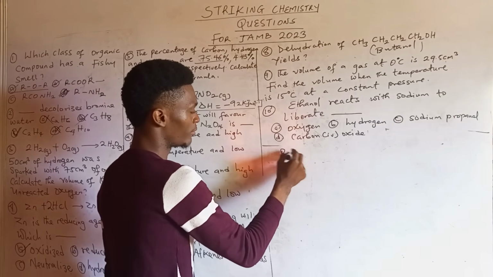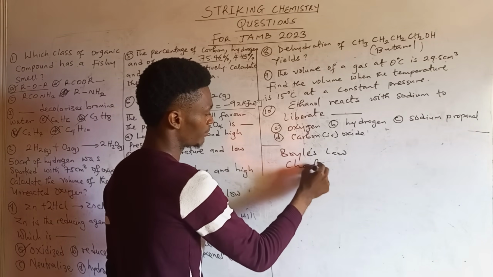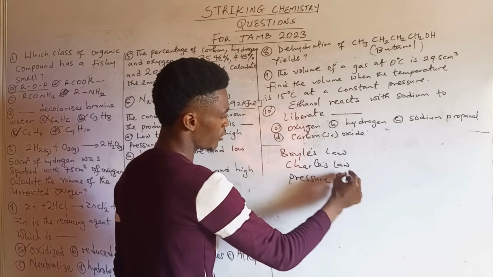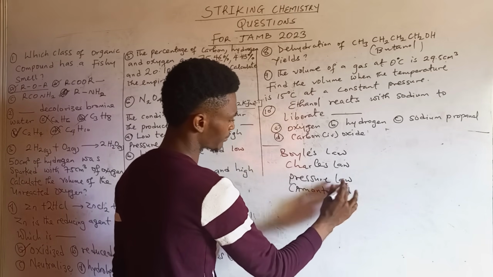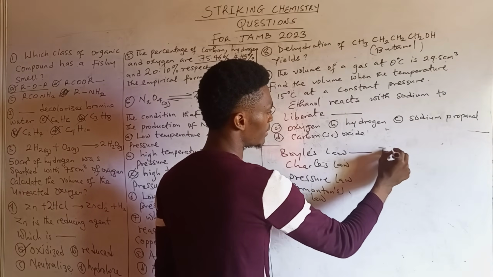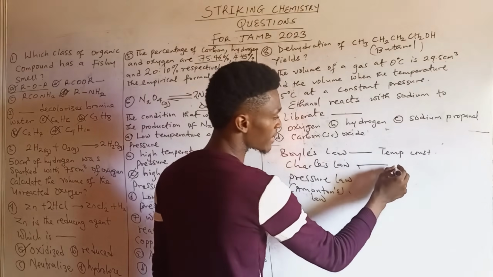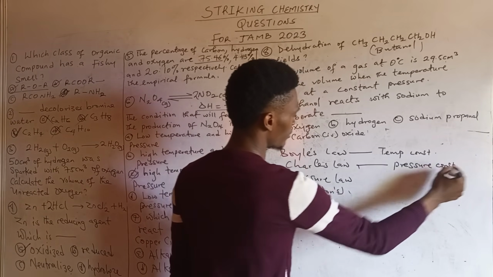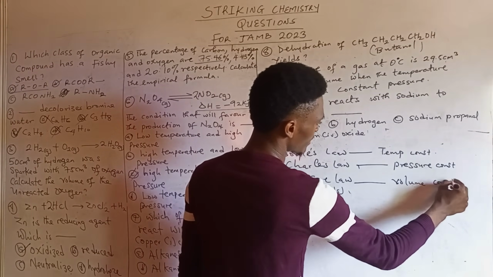Now, Boyle's law, Charles' law, and pressure law. Pressure law is also called Hamilton's law. Alright? Now, in Boyle's law, what is constant is temperature. Then in Charles' law, what is constant is pressure. Then in pressure law, volume is constant.